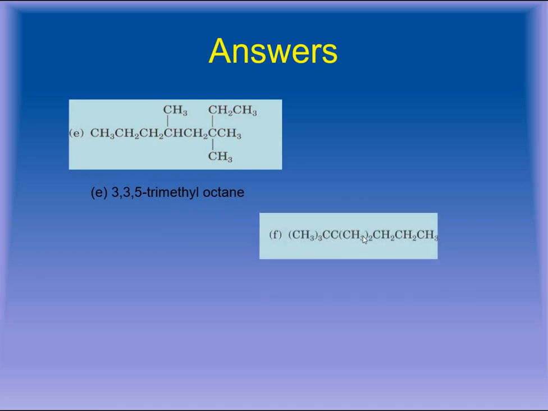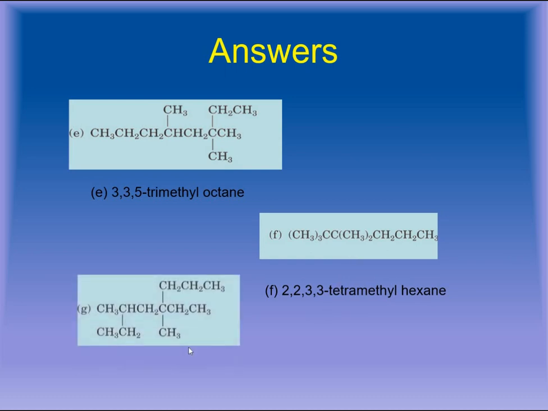Next part is this one. Again, these CH3 will not be included in the longest chain. They are acting as a substituent. The last one will be included in the longest chain because it is in continuation with this carbon atom. So the name of compound will be 2,2,3,3-tetramethyl-hexane.